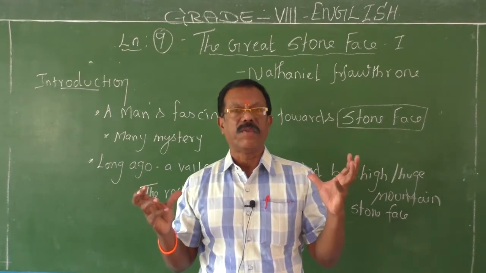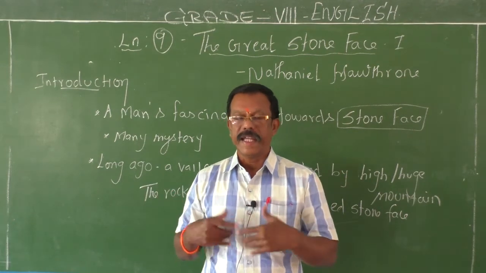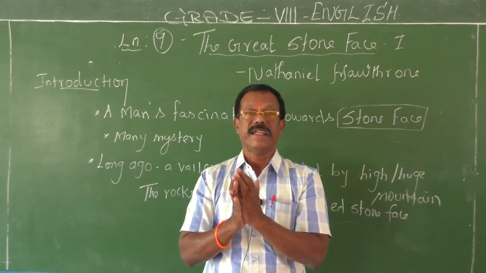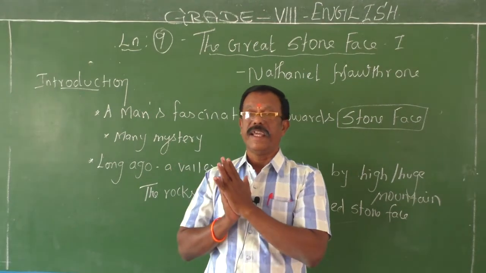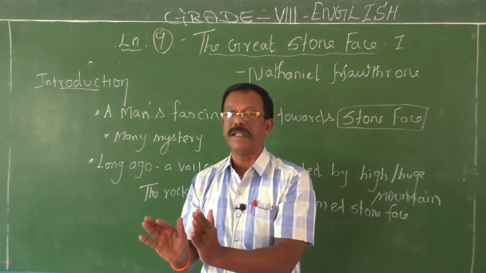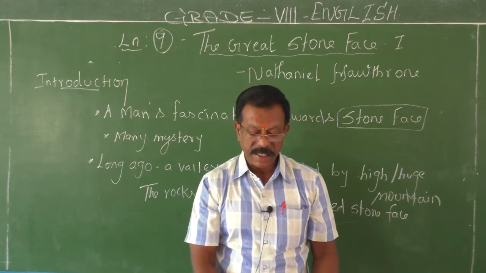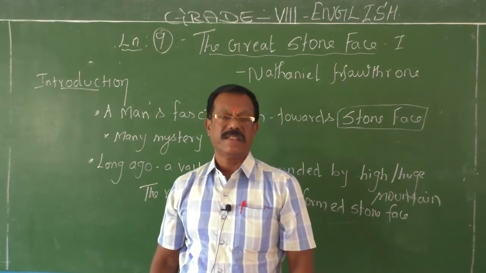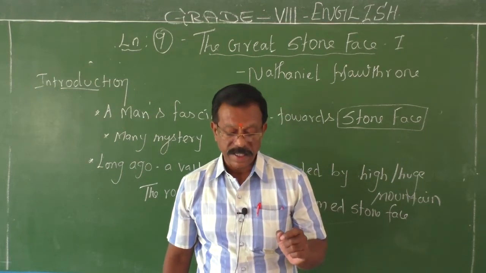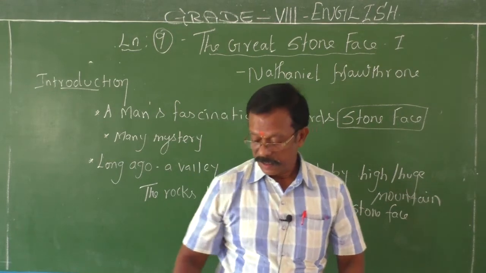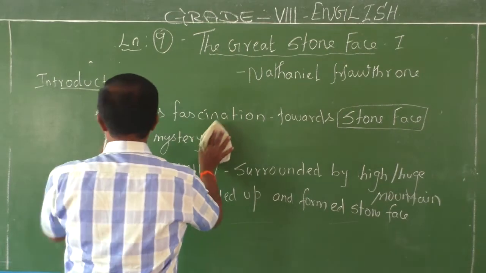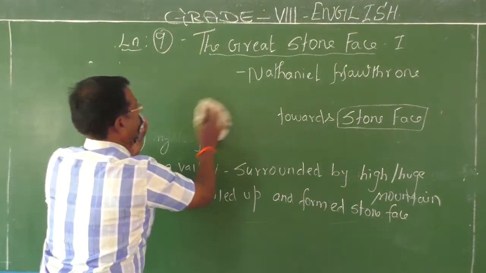So it excited everyone. Everyone in that valley wanted to see the face of the son of that valley. They were eagerly waiting for the day when the real man resembling the stone face would appear before them. Seeing him, everyone except Ernst, this boy, believed that there was such a man. His name was Gathergold. Let me explain who Gathergold was and how he was considered the son of the valley.